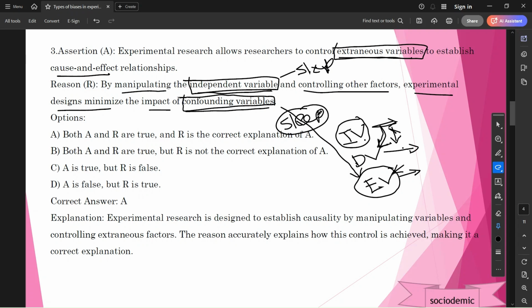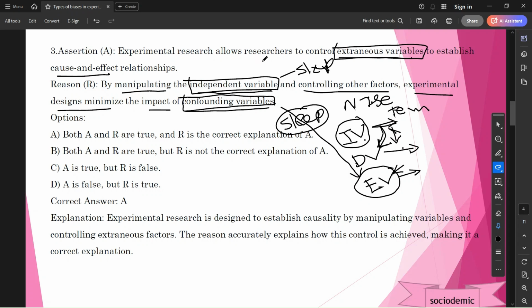So what does extraneous variable mean? Confounding variable means, for example, noise may affect the exam. In the exam hall, the noise, the temperature of the exam hall. These are all not in the hands of the researcher. So the temperature, the noise, all these are extraneous variables that are there in the examination hall. Okay, friends. So again, come to the question.